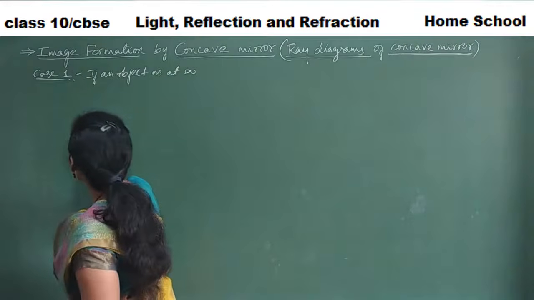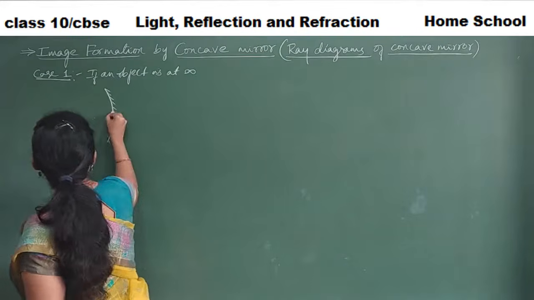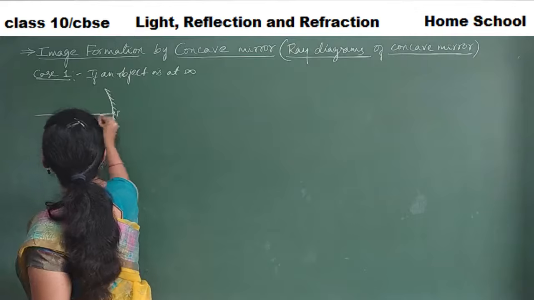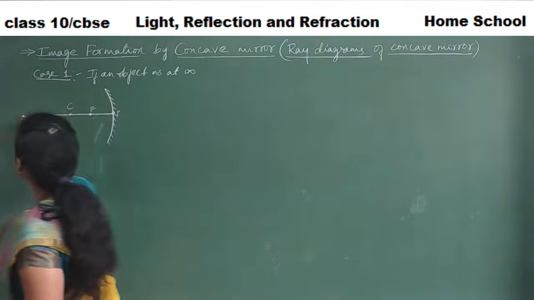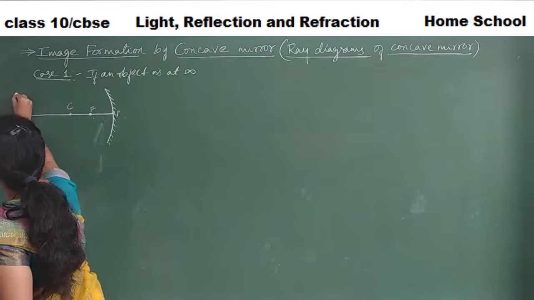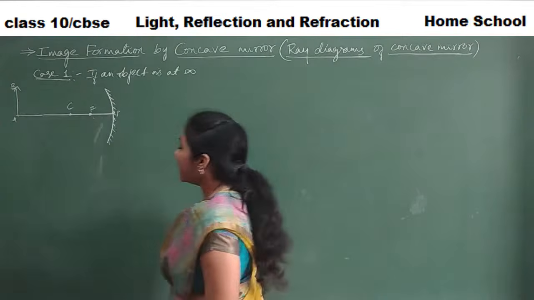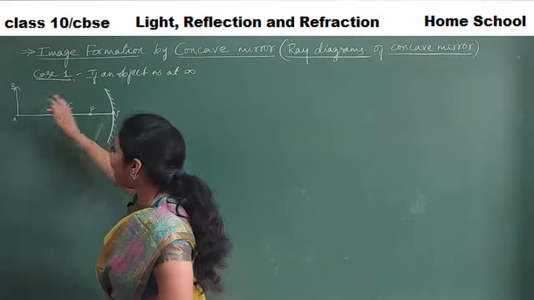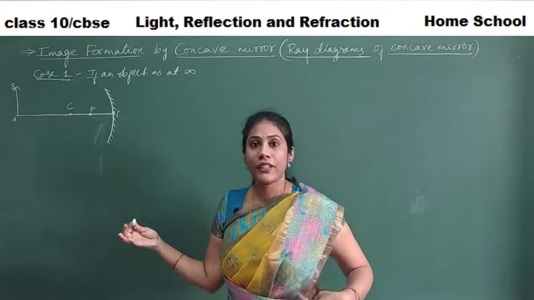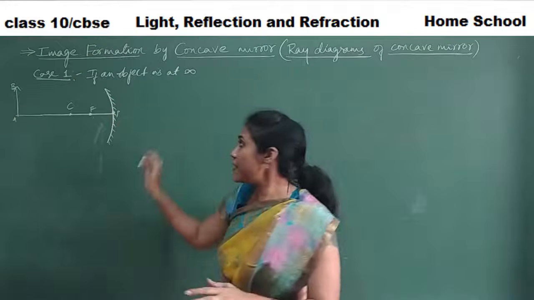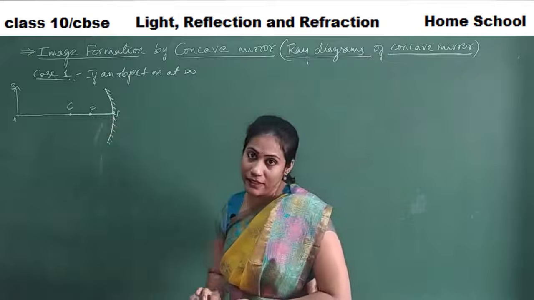Clear? Say this is our concave mirror, and this is the pole, this is the focus point, this is the center of curvature. I keep my object very far away. This arrow mark is my object AB. From an object, many rays will hit the mirror, right? I will take any 2 rays. We have studied the 3 rules for concave and 3 rules for convex, no? So any 2 rules you will apply here.